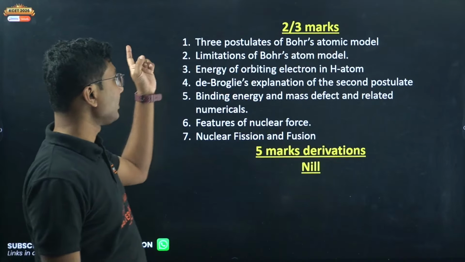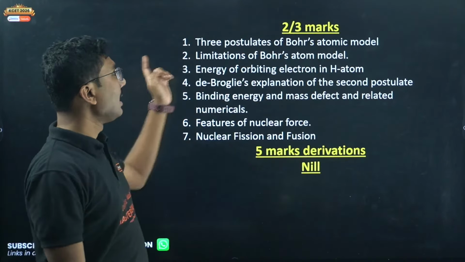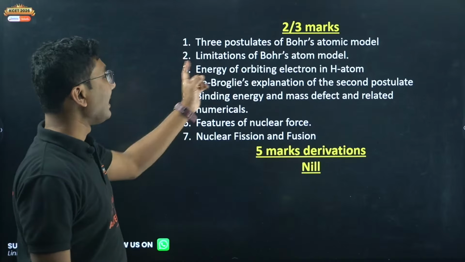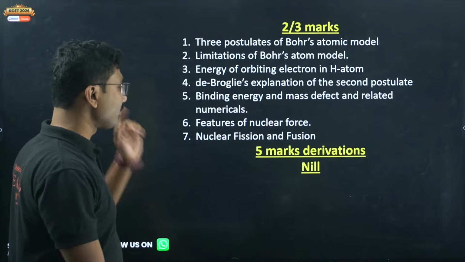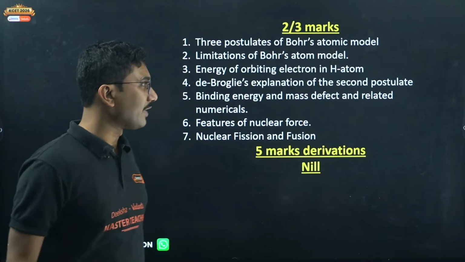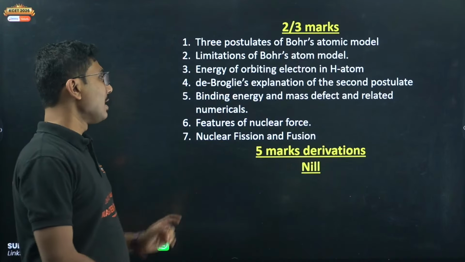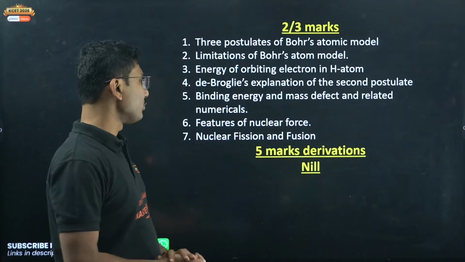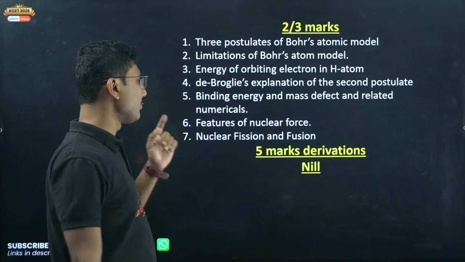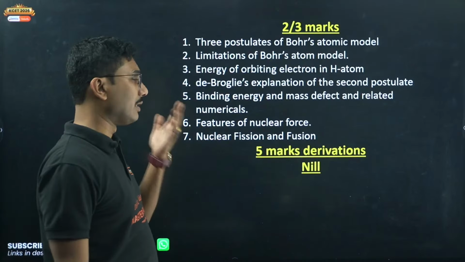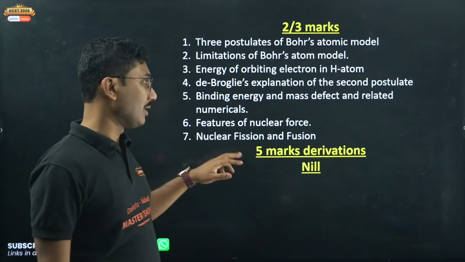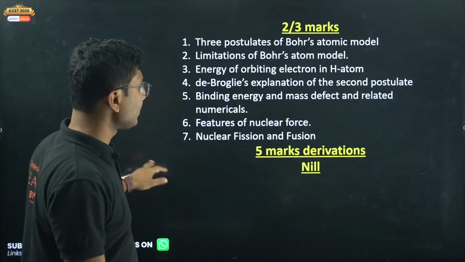Now, what are all the questions? Three postulates of Bohr atomic model, limitations of Bohr's atomic model, energy of orbiting electron in hydrogen atom, de Broglie's explanation of second postulate, binding energy and mass defect and related numericals, features of nuclear force. Features means properties of nuclear force, nuclear fission and fusion, difference between them, their definition based questions might come. So these are all the important questions from this chapter.